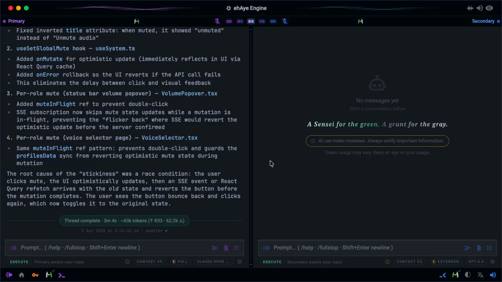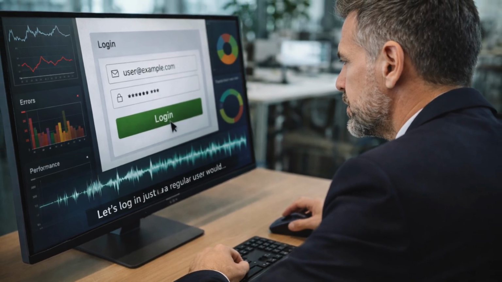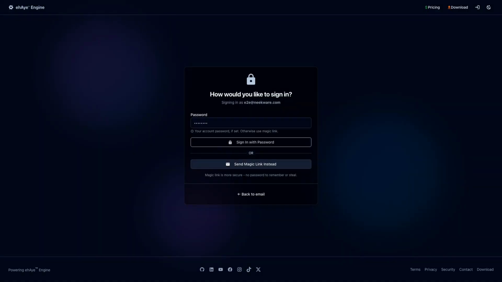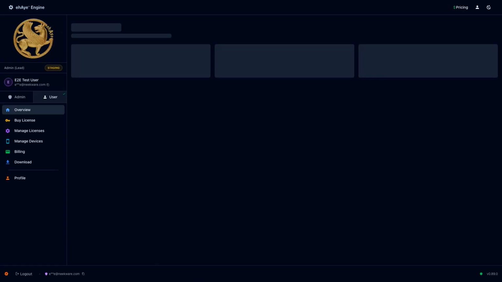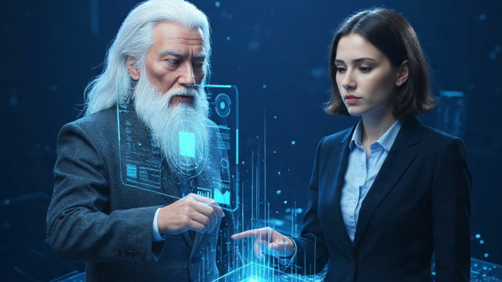Primary awaits your input. It can walk you through an end-to-end session with built-in browser automation while providing voice guidance. Now click the password submit button to complete login. Login submitted. Now wait for the dashboard to load. Dashboard loaded. Let me take a screenshot to capture the successful login. Authentication complete. It is like pair programming with a senior developer who never gets tired.